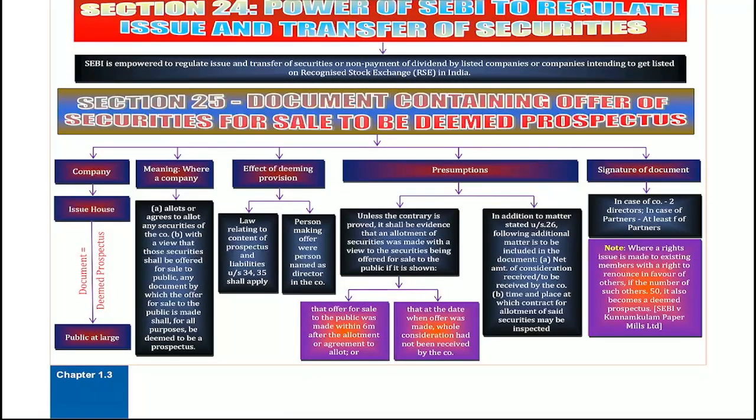Next one. 24 and 25. Open whatever the material you are following. Whether you are following the Bare Act or study material, open that.